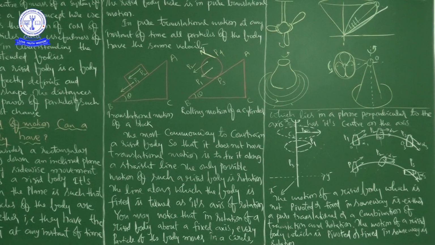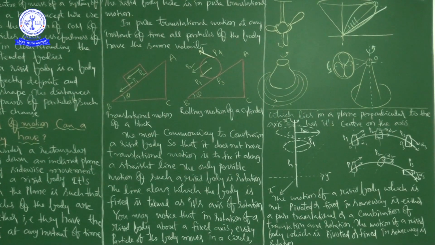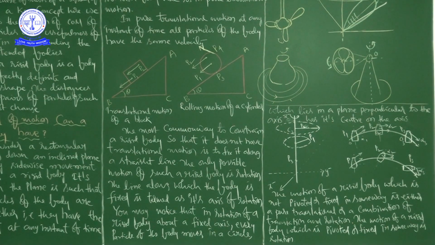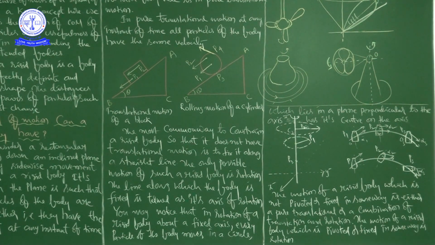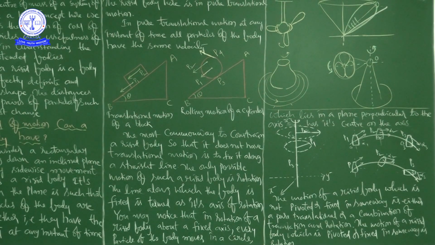In this class we started a new chapter, systems of particles and rotational motion. Here we discussed what we should cover if we consider the body as a whole: one thing is the idea of center of mass, another is the discussion about rigid body.